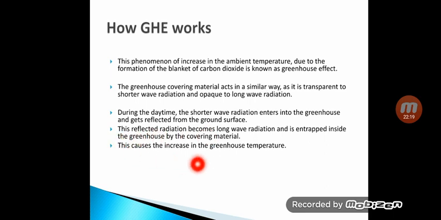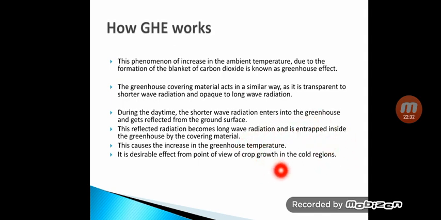This causes the increase in greenhouse temperature in the night. It is desirable when the temperature inside the greenhouse is low. This occurs generally in the cold regions where the temperature is very low. So this is the greenhouse technology.